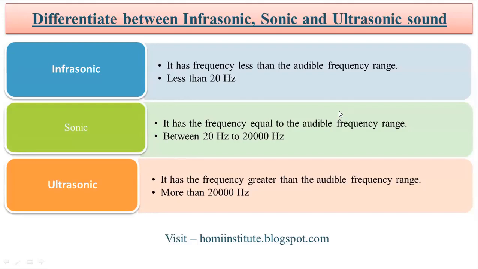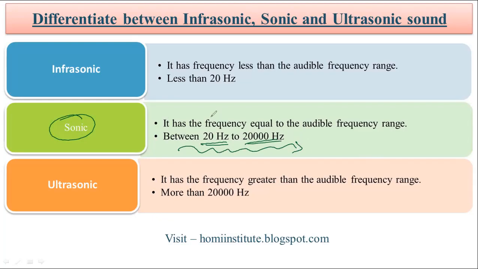Okay, so over there we differentiate this sound in the form of infrasonic, sonic, and ultrasonic. So basically, this is the part of audible and inaudible sound. The sound range which is audible to us, means for the human being, is called the sonic sound. Means this is an audible range, from 20 hertz to 20,000 hertz. So this is the range of the sound which we human beings can hear.